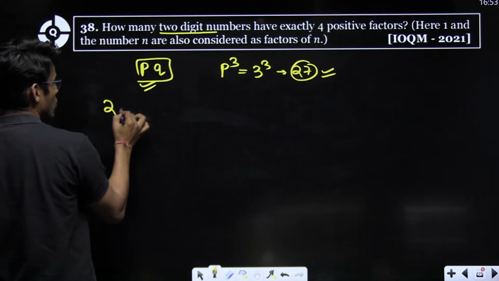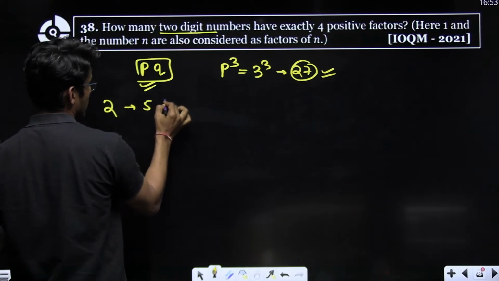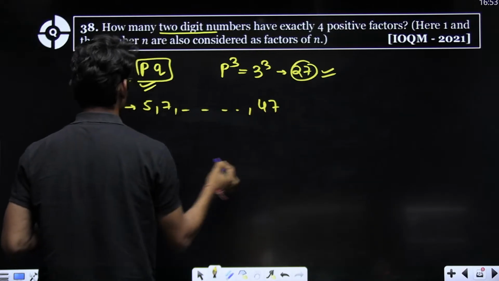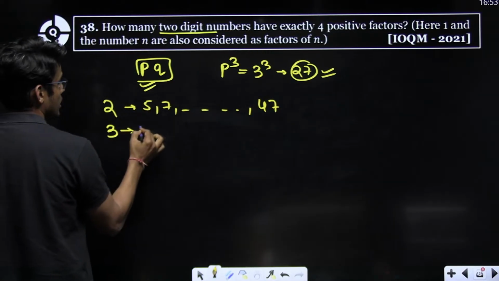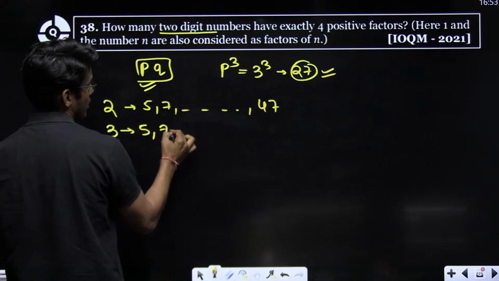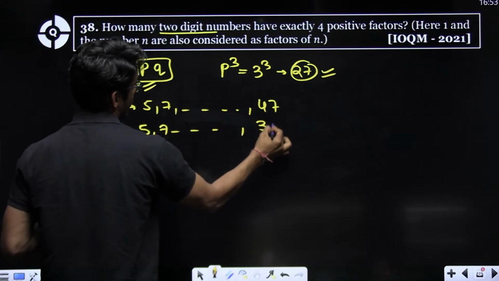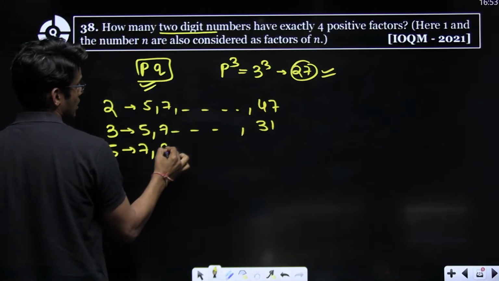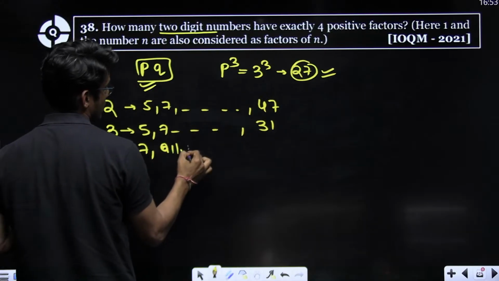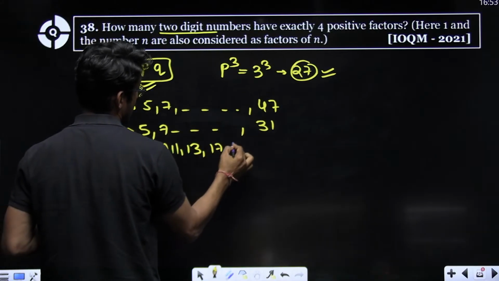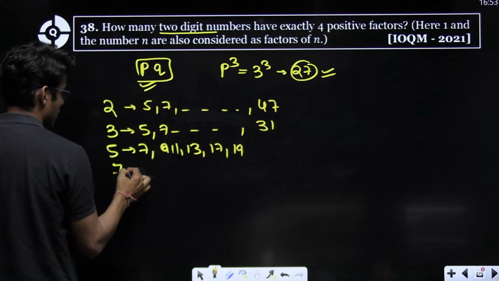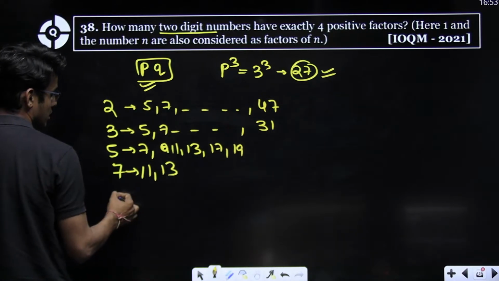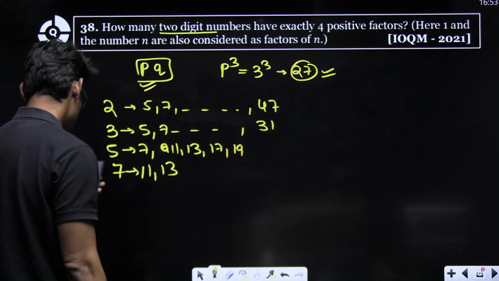So with 2, you take 5, 7 until 47. With 3, you take 5, 7 till 31. With 5, you take 7, 11, 13, 17, 19. With 7, you take 11 and 13. That is it.